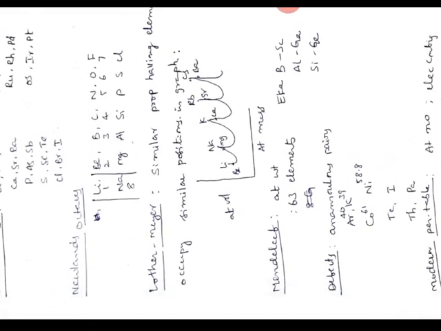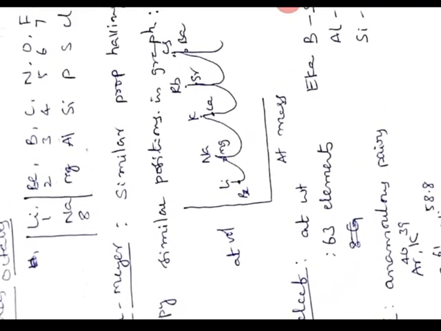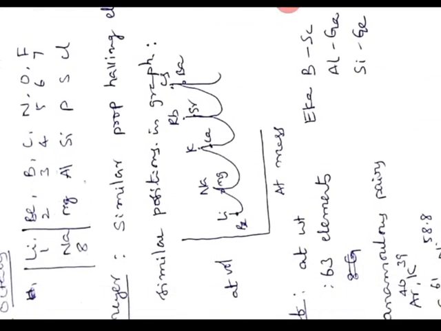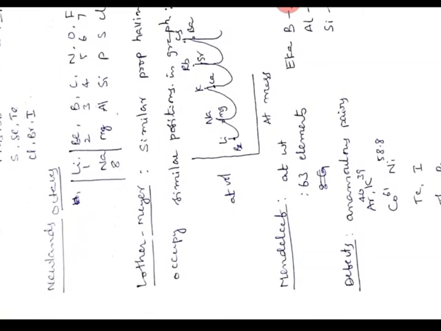Newlands tried to classify elements based on atomic weights. When elements are arranged in the increasing order of their atomic weights, the first element resembles the eighth element in its properties, like lithium, beryllium, boron, carbon, nitrogen, oxygen, and fluorine. The next element is sodium. Lithium and sodium resemble in properties. At that time, noble gases were not discovered. So, sodium is the eighth element from lithium.